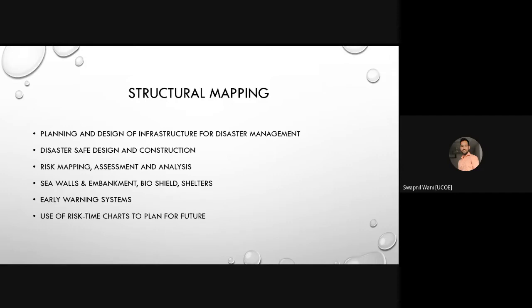In the third point, that is risk mapping, assessment and analysis. As we have already discussed in the pre-disaster stage, risk control is important because the risk will result in disaster. So risk control is important for proper business management, considering the competitive economic background.